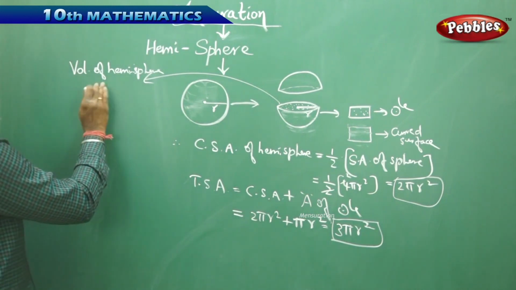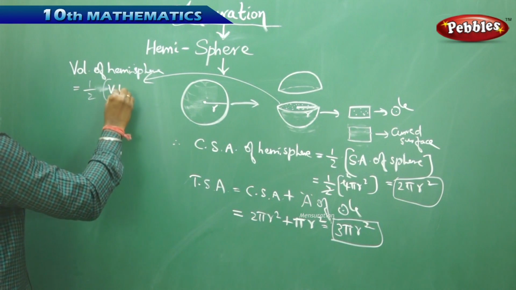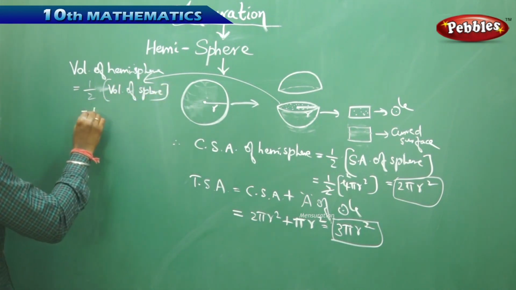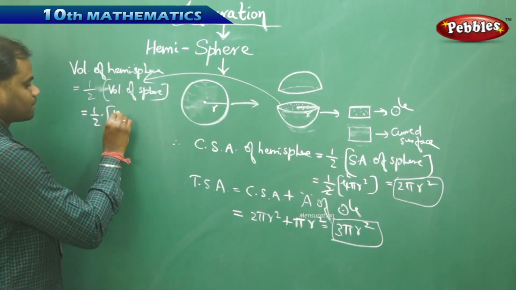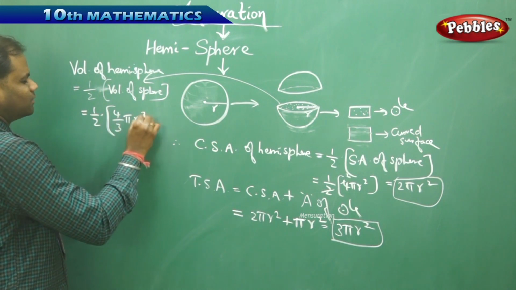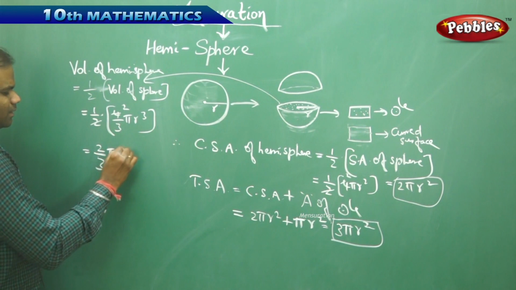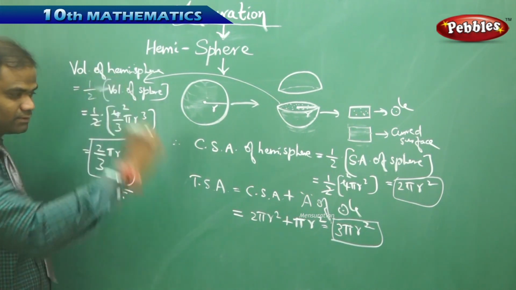Therefore, volume of hemisphere is simply half the volume of sphere. But the volume of sphere is already identified to be 4 by 3 pi r cube, which on simplification gives 2 by 3 pi r cube, which is the volume of hemisphere.